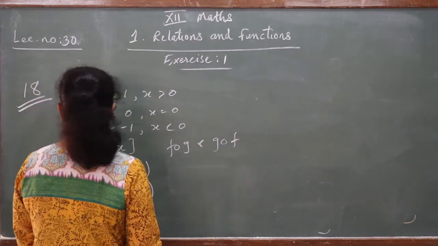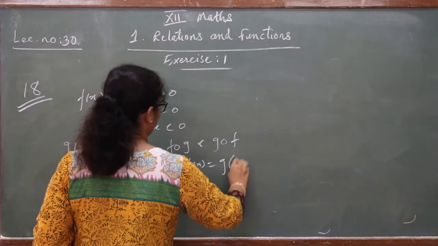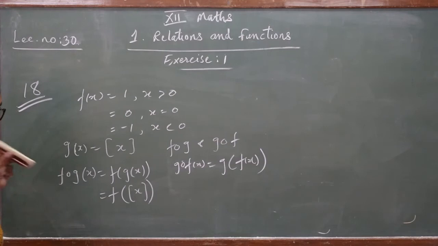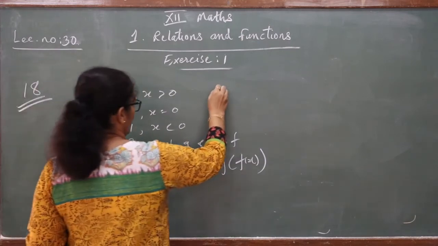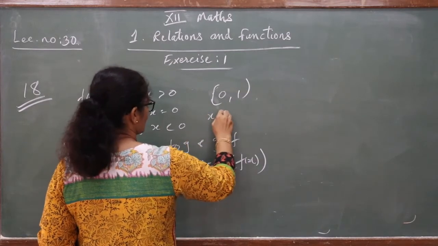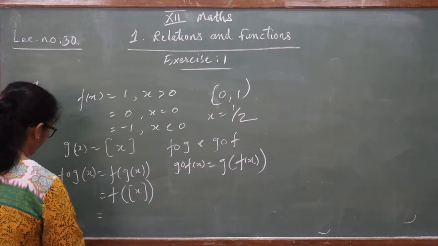Now another, (g∘f)(x). So g(f(x)) we can write. Okay, f(x) is all these three. So now we have to choose a number between 0 and 1 this way. So let's assume half, x equal to half. So for that, what can you write?